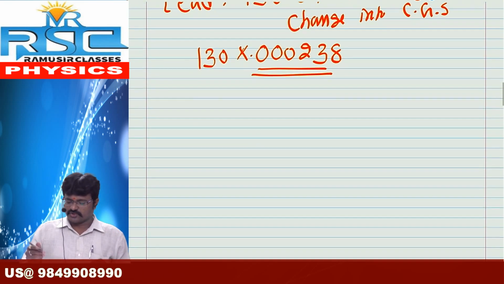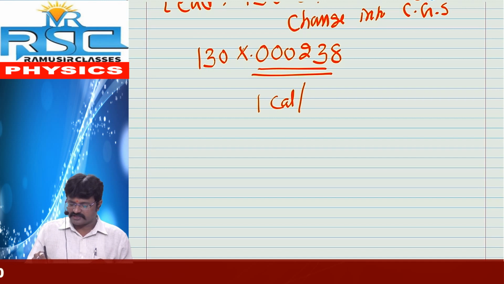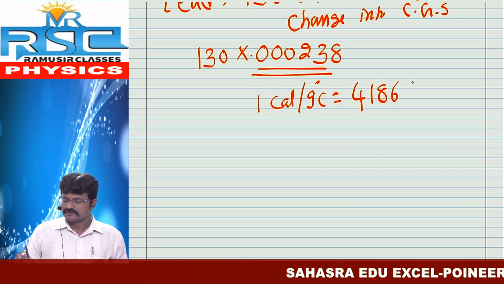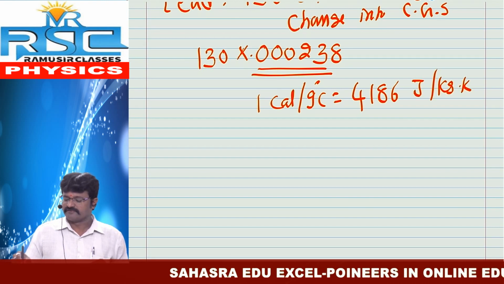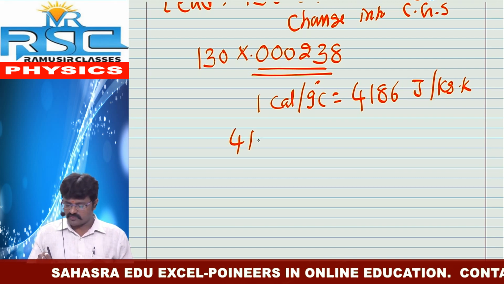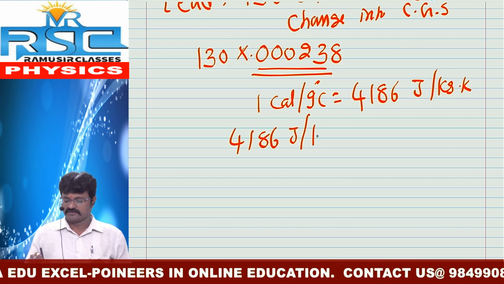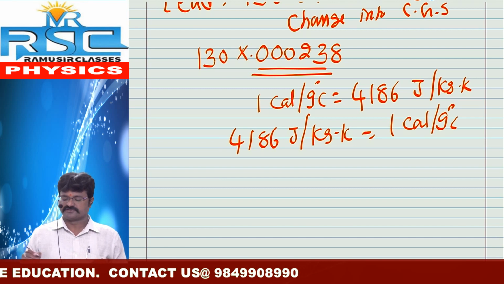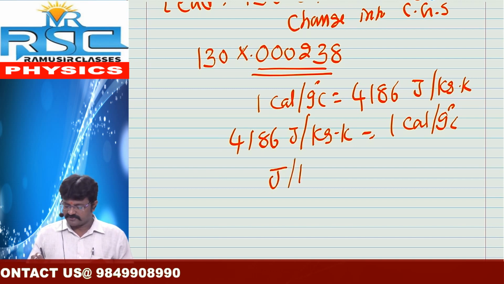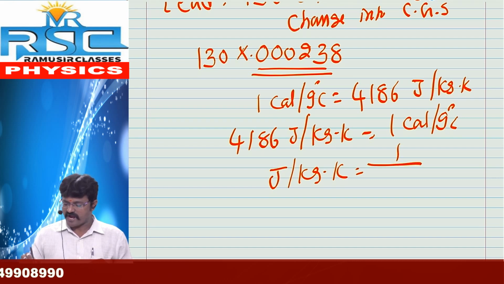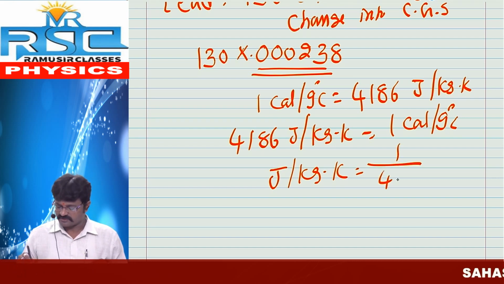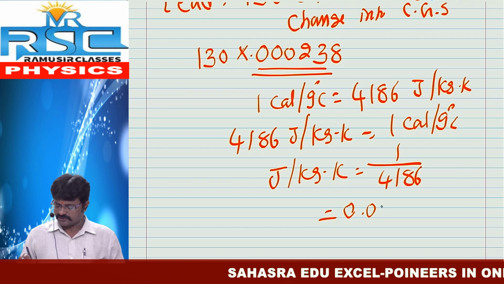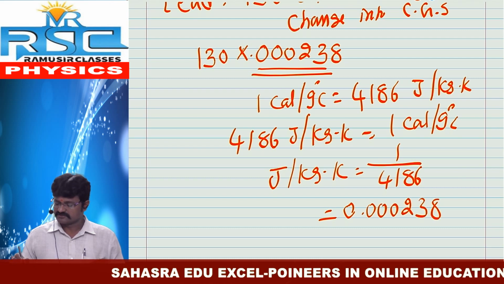Sir, how is it possible to get 0.000238? We already learned 1 calorie by gram degree Celsius is equal to 4186 joule by kg Kelvin. So 1 joule by kg K is equal to 1 by 4186, and this value is nothing but 0.000238.